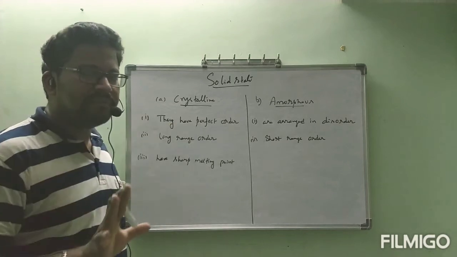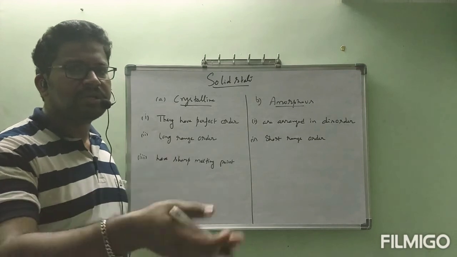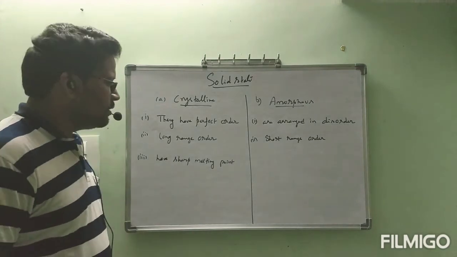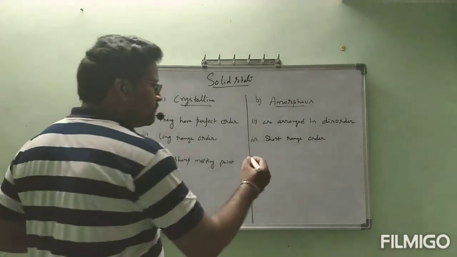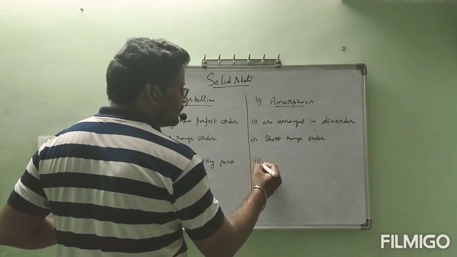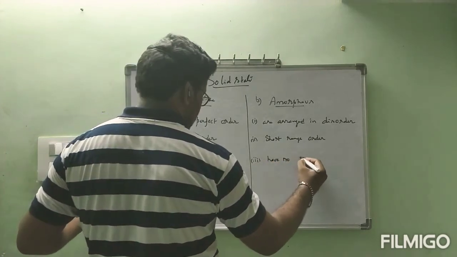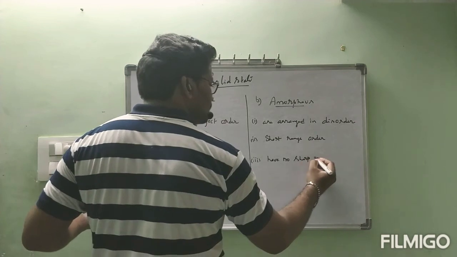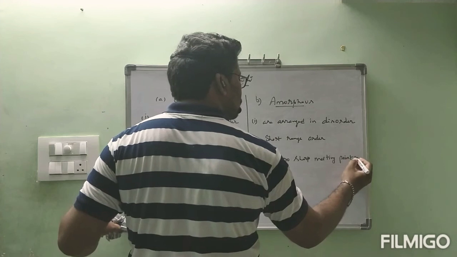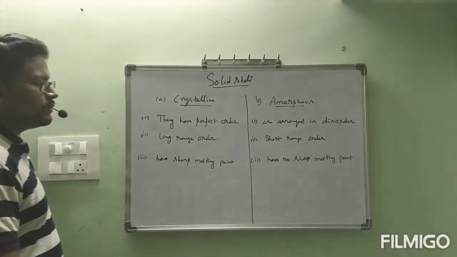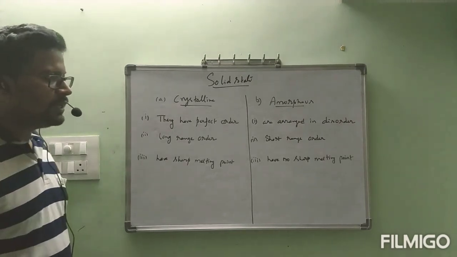So at exactly 850 degrees centigrade, NaCl starts to melt. That is the meaning. Crystalline solids have sharp melting points, but amorphous solids have no sharp melting point.